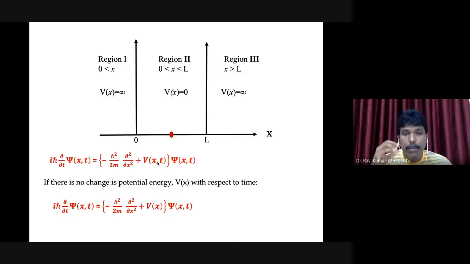But this is a perfect example where the potential energy is not changing with time. Therefore, we need not solve the time-dependent Schrodinger wave equation. It is enough if we can solve H psi is equal to E psi. This is basically the H psi is equal to E psi problem. If you can solve that, that is enough.